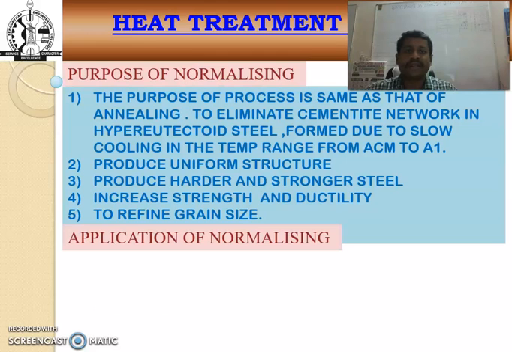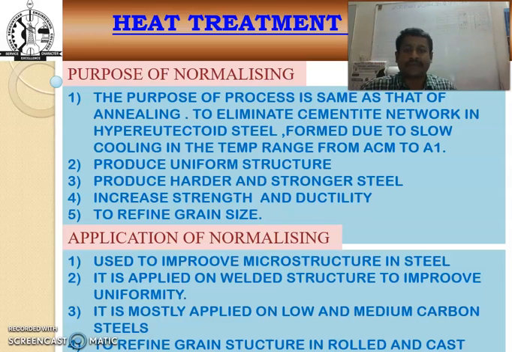The purpose of annealing is the same as the purpose of normalizing. Normalizing is used to eliminate the cementite network in hypoeutectoid steel that is formed due to slow cooling in the temperature range from Acm to A1. After normalizing, it produces a very good uniform structure, and it produces a harder and stronger steel, and also increases the strength and ductility of the material, and it also refines the grain size.